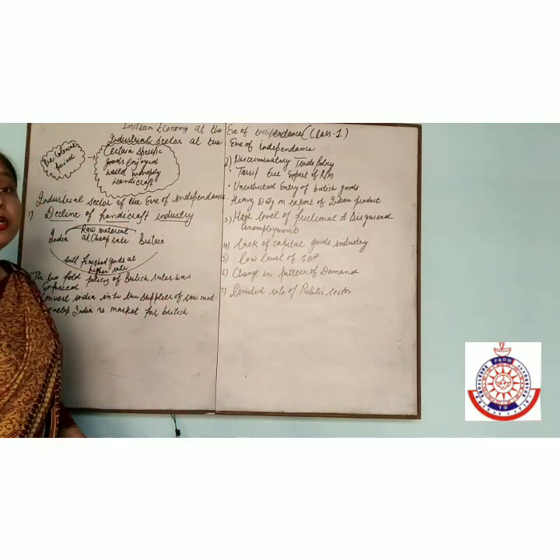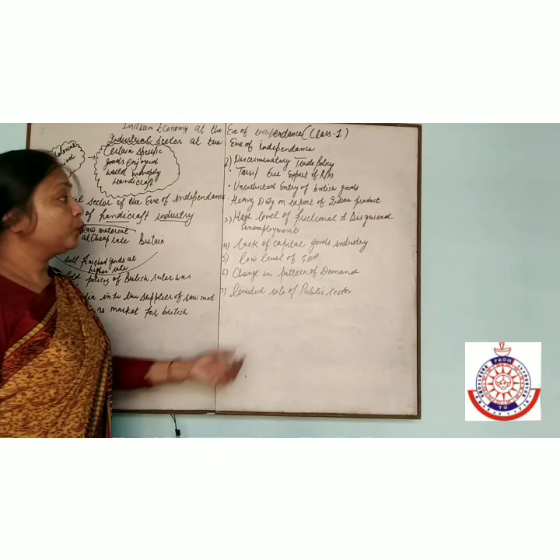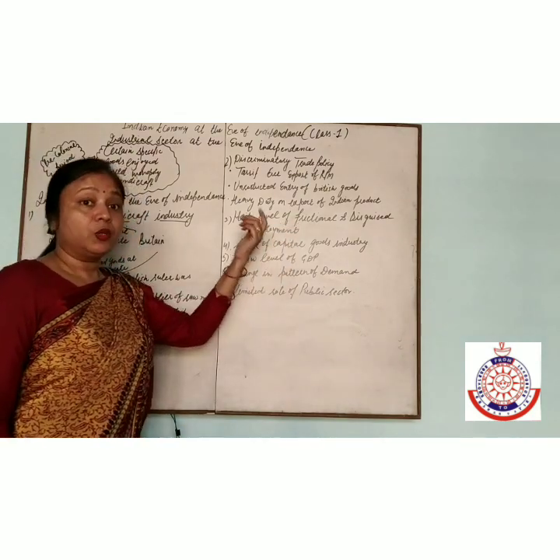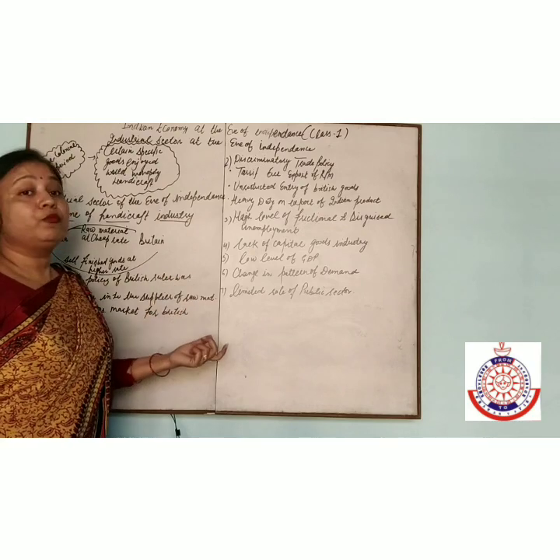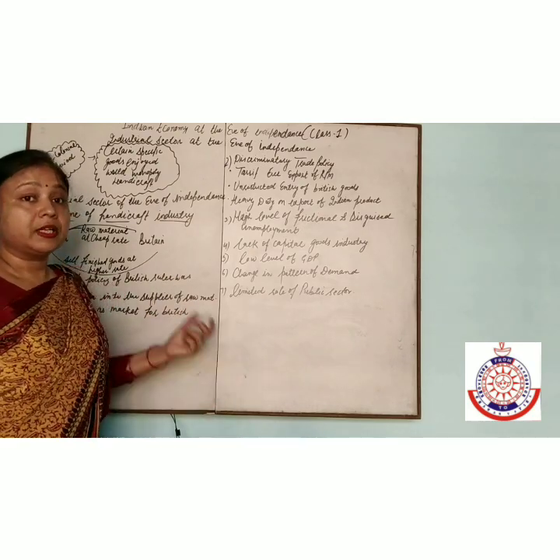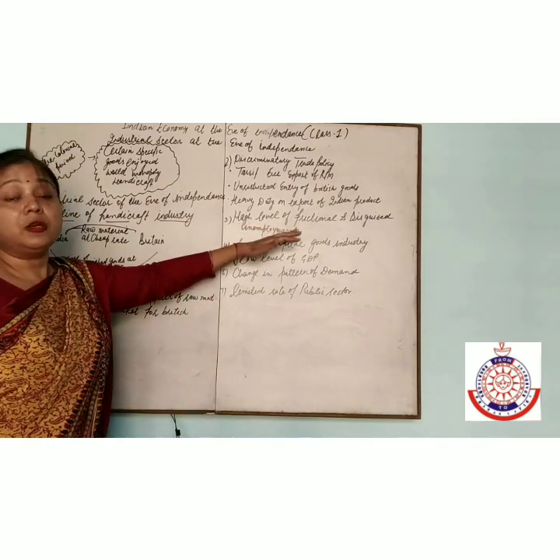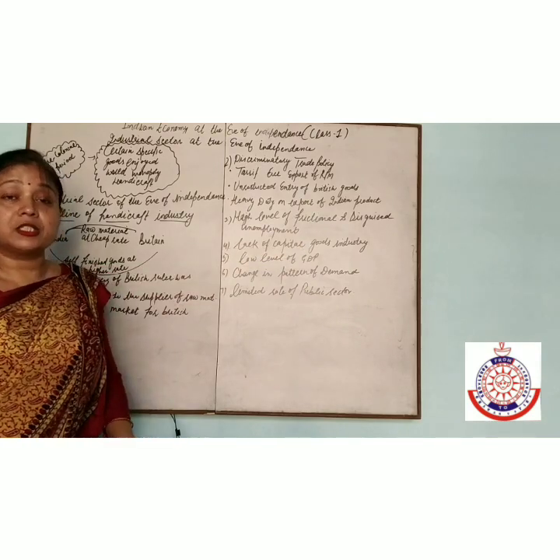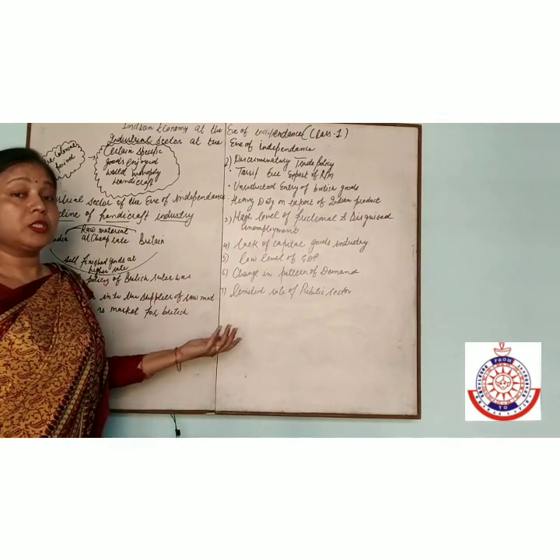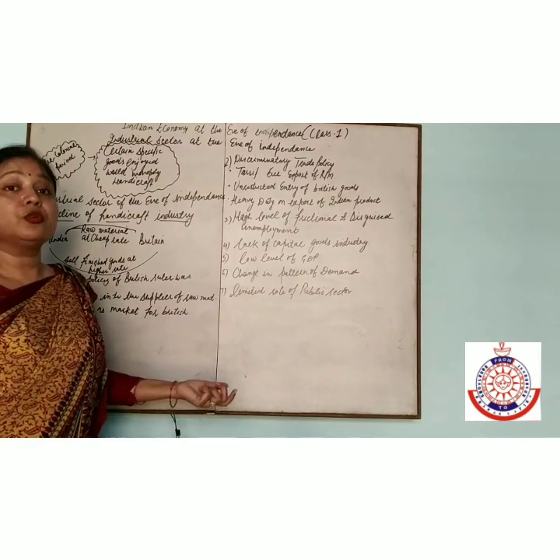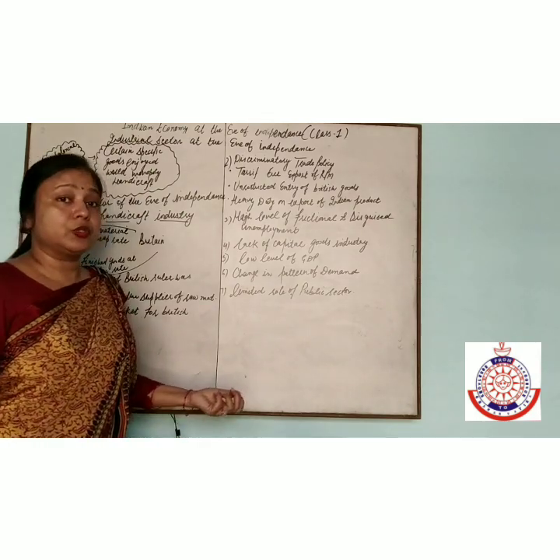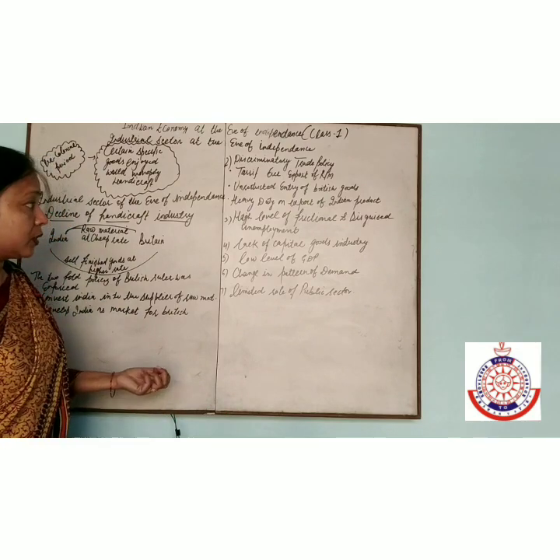And disguised unemployment means more people are engaged in the work than are needed. Suppose we want 10 persons and we engage 15 persons, here 5 persons are disguised because they do not affect the productivity. Productivity is the same if you are using 10 workers or 15 workers.